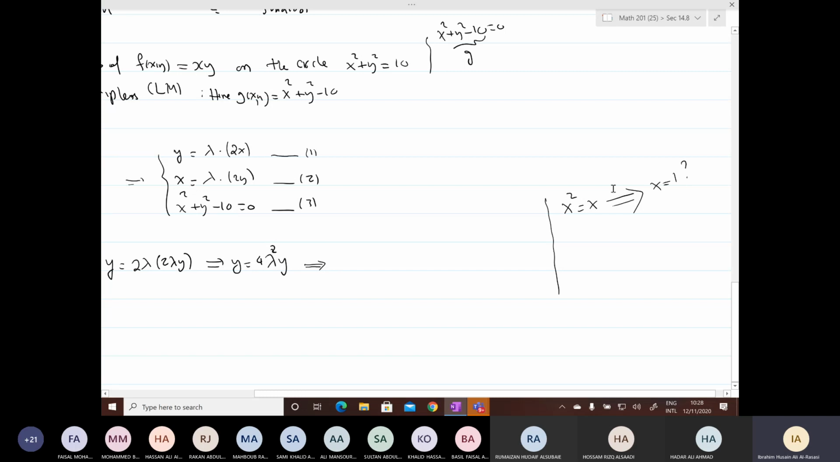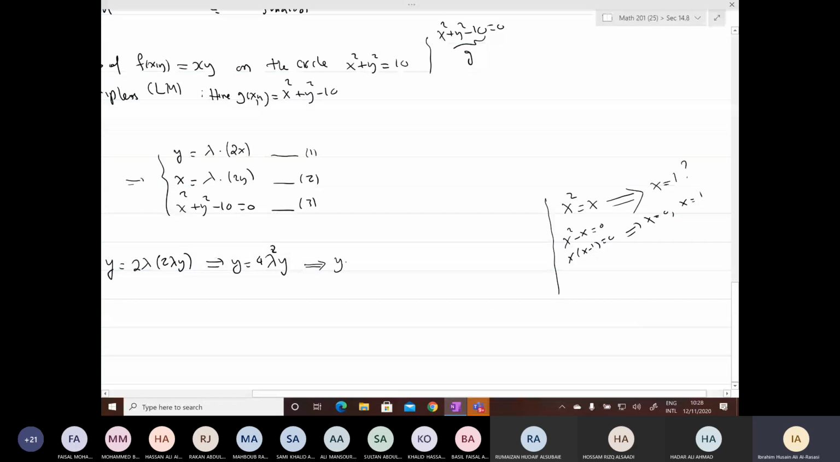Instead of dividing, just take it to the other side and take it as a common factor: x(x minus 1) equal to 0, and then x equal to 0 and x equals 1. Here you did not lose a solution, you get all solutions. But when you divide, you might lose a solution. So here, don't divide. Now take it just as a common factor.